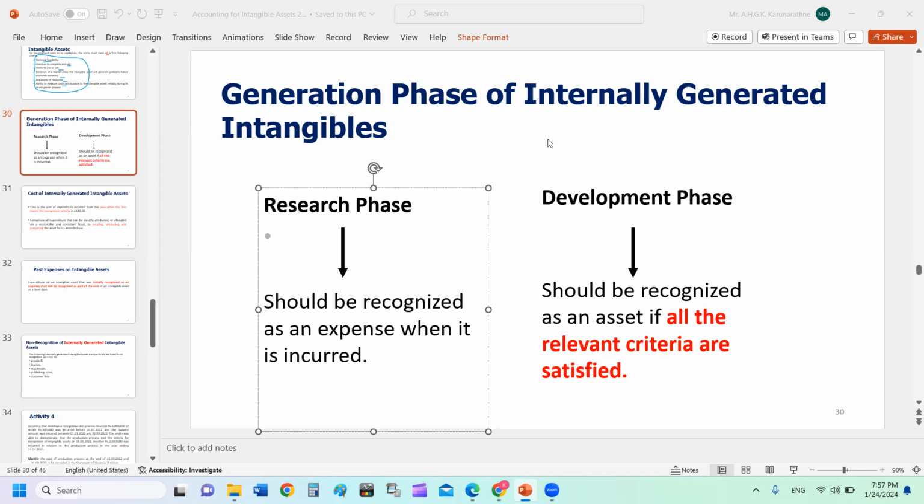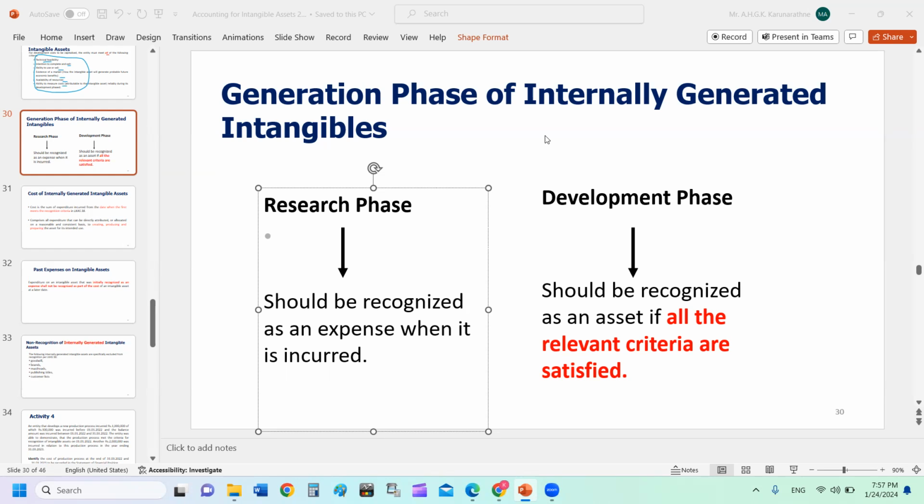But when you start constructing, developing or generating some intangible asset like a production process, production formula, or any intangible asset, we cannot start debiting the relevant expenses you incurred from the beginning, because we are not sure whether our intangible asset would be successful or not, whether it would be capable of generating future economic benefits. So accordingly, during the phase of generating this intangible asset, we can identify clearly two different stages.